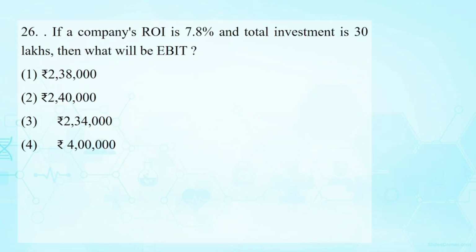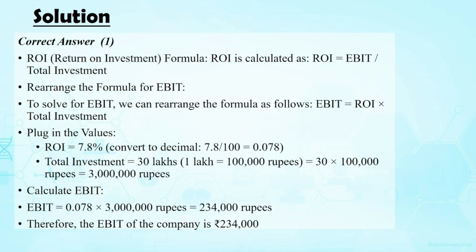If a company's ROI, return on investment, is 7.8% and the total investment is 30 lakh, then what will be the earning before interest and tax? You can find the answer like this. Use the equation: total amount of 30 lakh into 7.8 by 100.